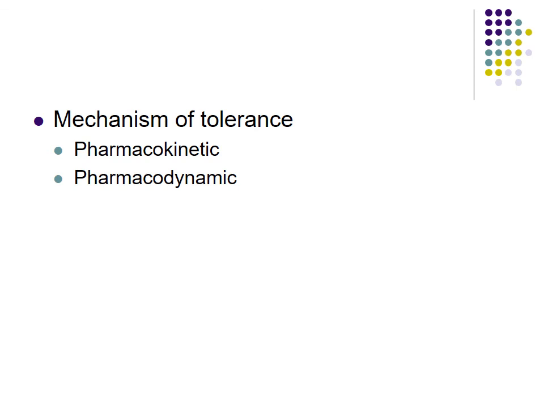Pharmacokinetic tolerance means the metabolism of the drug increases by enzyme induction. The drug may induce its own enzyme and its metabolism increases, that is why pharmacokinetic tolerance occurs. Pharmacodynamic tolerance means continuous stimulation of the receptor leads to internalization of the receptor, and this leads to pharmacodynamic tolerance.